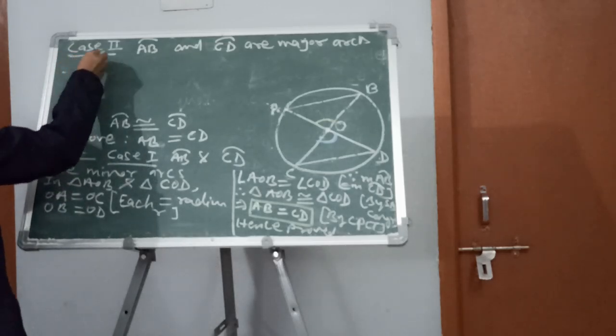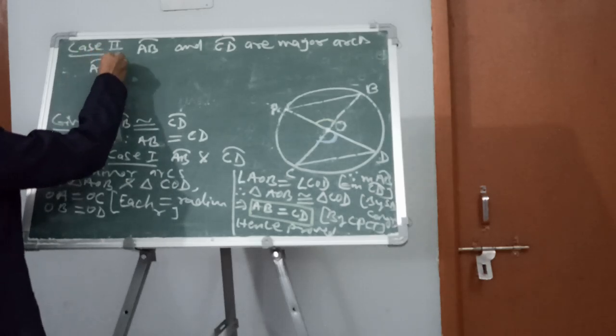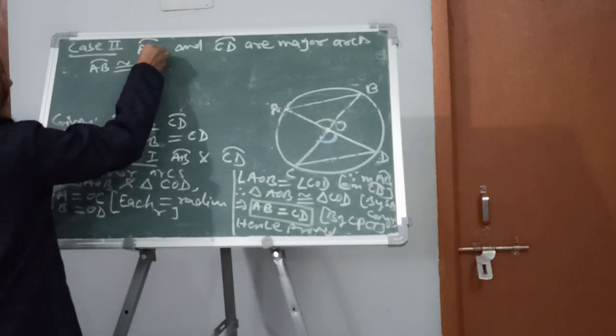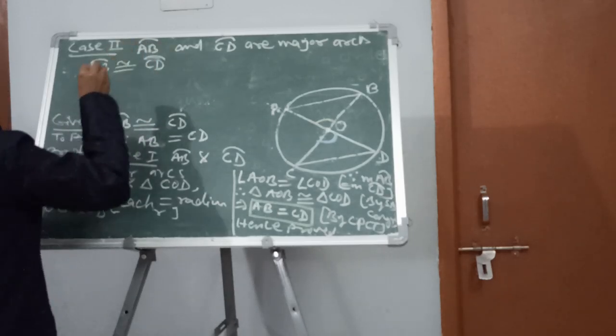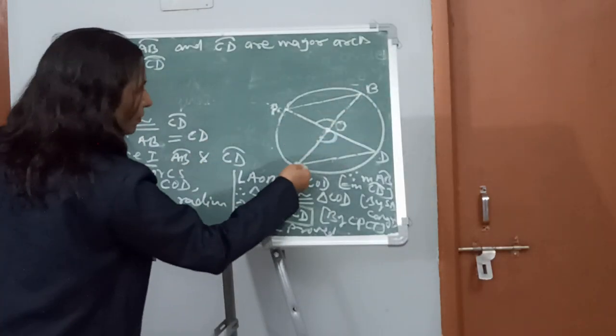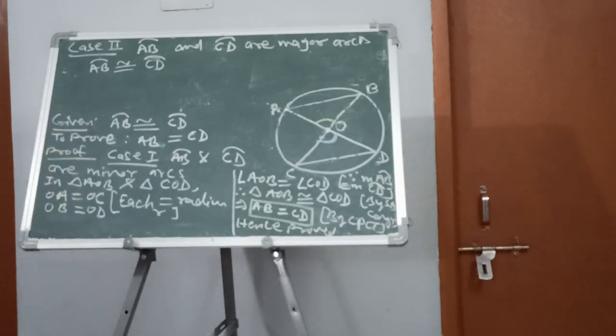What would happen? Arc AB major arc is congruent to arc CD. Okay, this one, this major arc is congruent to CD. This one. Now, just focus in the diagram because only this is the need.